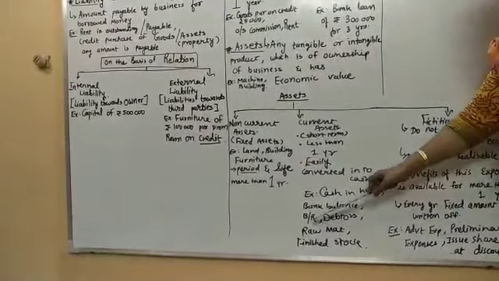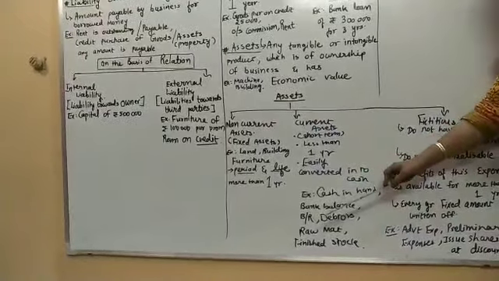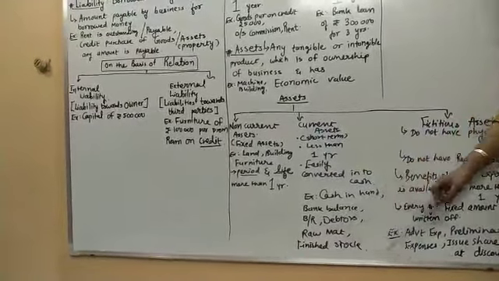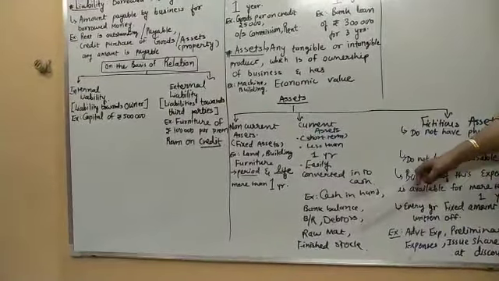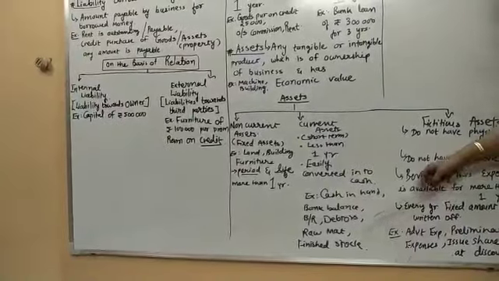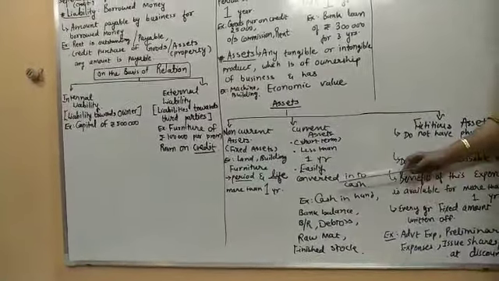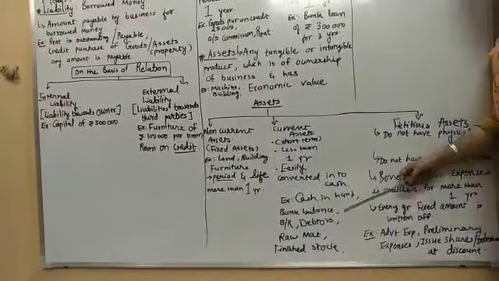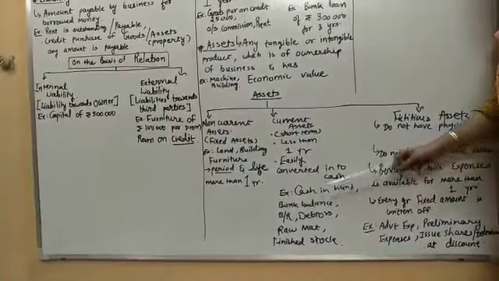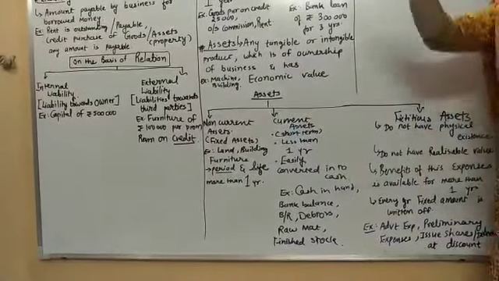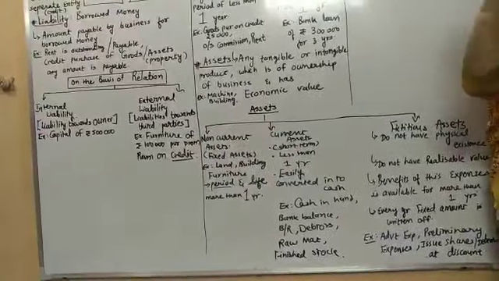Next point is bills receivable. Anything what you still want to get from your debtors, that is bills receivable. The debtors yani your business customers. You have so many customers, 10 customers, you have to collect 1000 rupees. So 1000 into 10, 10,000 rupees. So still you have to collect 10,000 rupees from your customers. So is it your asset? Yes. Is it converted into cash? The moment that debtor or customer will give you 10,000, it's converted into cash.